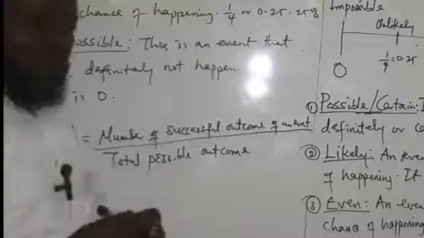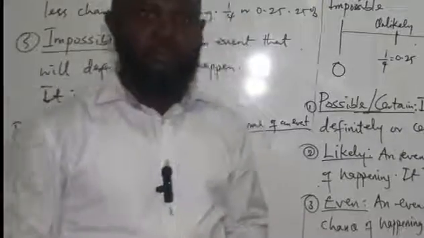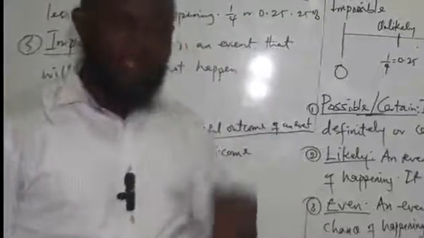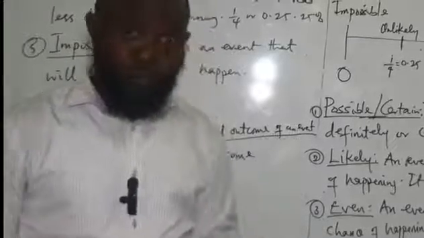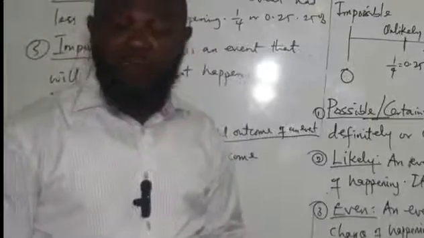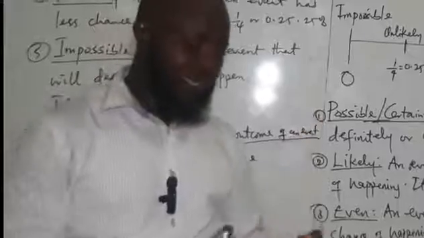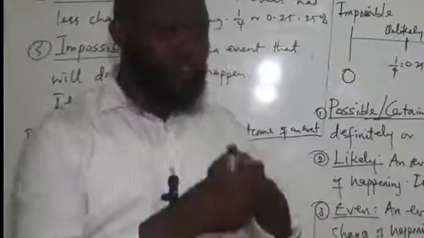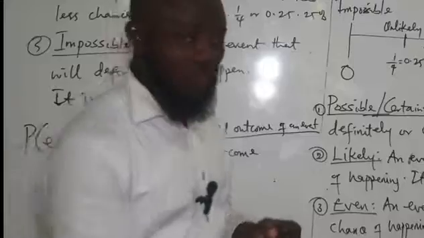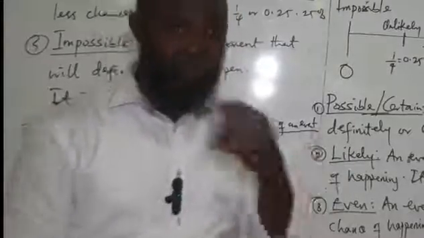Okay, we have a coin now. When we toss a coin, it has two possible outcomes. How many possible outcomes does it have? Two: either head or tail. So the total possible outcome of tossing a coin is what? 2.